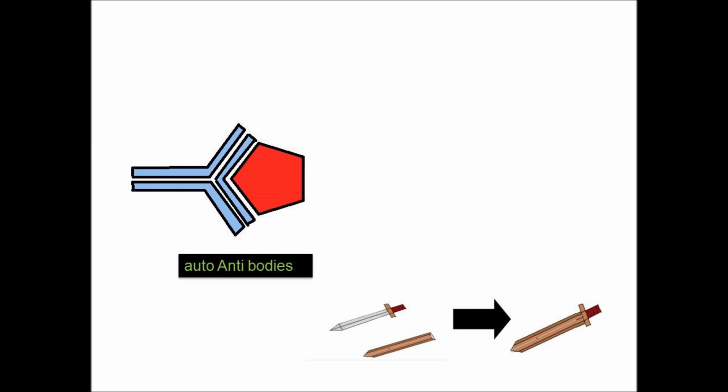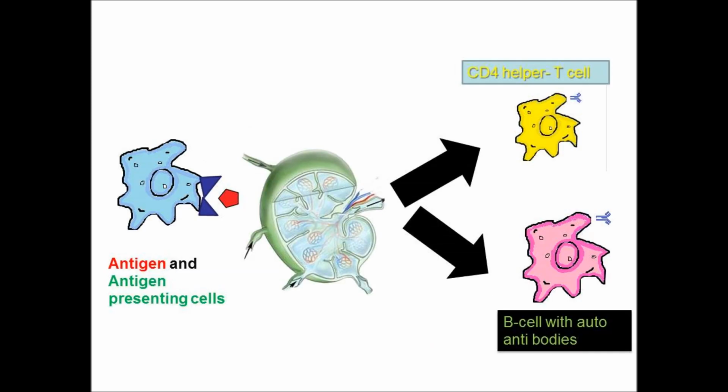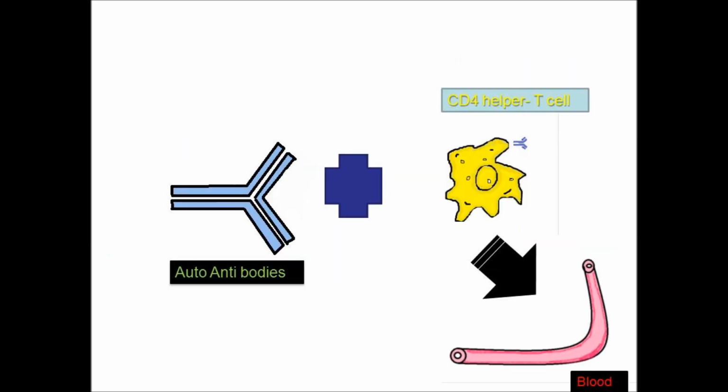That is the main function of the defense mechanism. After that, the T lymphocyte, the CD4 helper cell, and the autoantibodies fit to the antigen both go to the blood.